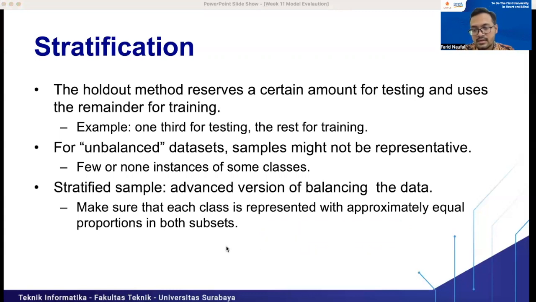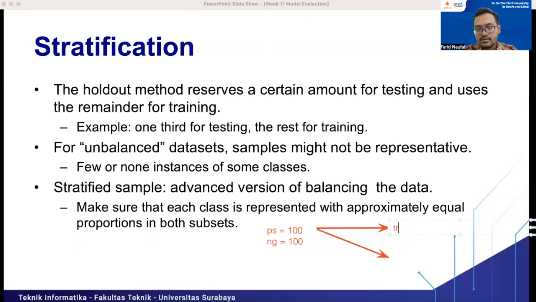Then we split it into a training set and a testing set, for example.